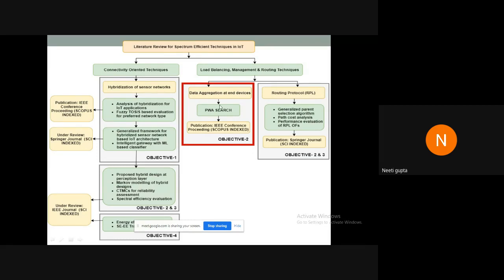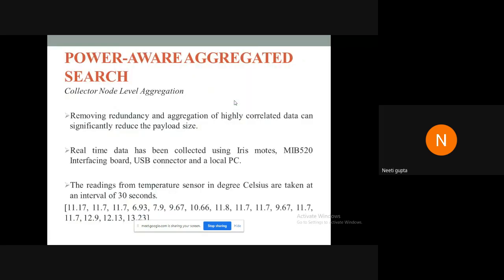We worked on data aggregation mechanisms at the end devices, or at the level of data collecting sensor nodes. For this, we proposed an algorithm which is power aware aggregated SEARCH. SEARCH is actually a stochastic election of appropriate range cluster heads. It is a data aggregation mechanism used in hierarchical sensor networks, and it ends up giving a particular cluster head at the end of each round. Depending upon that, aggregation takes place at the level of cluster heads.